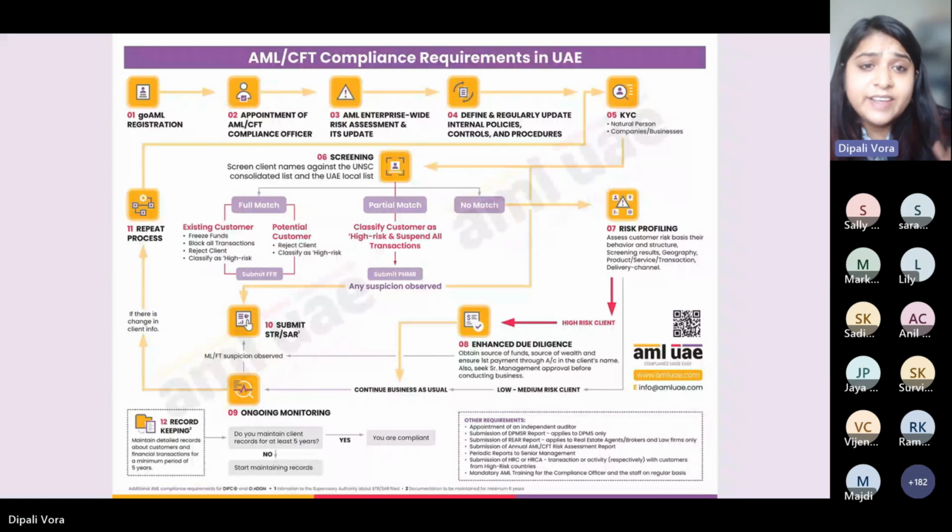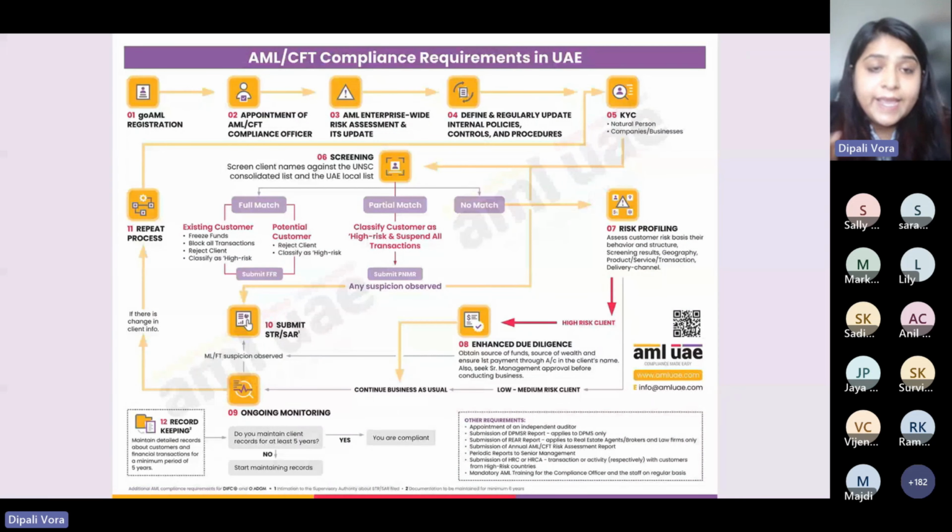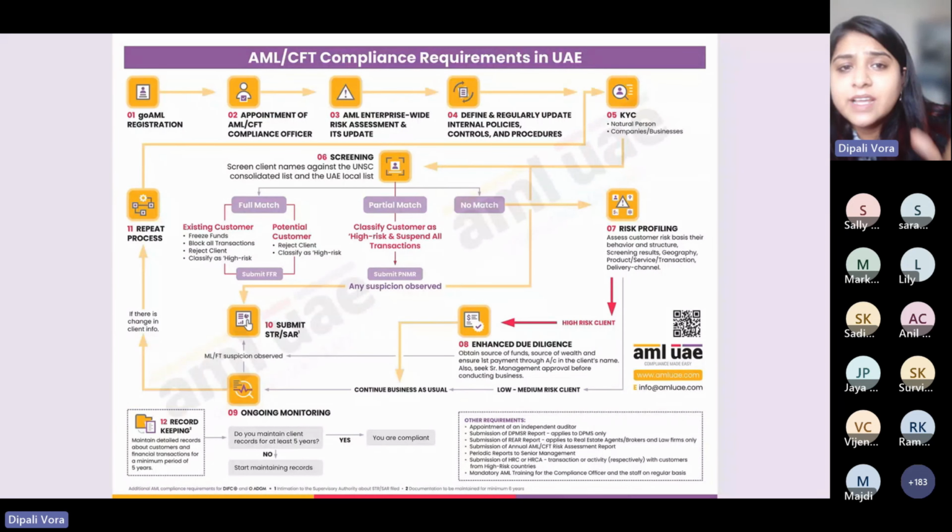Okay, so are we clear till now? When we screen a person, there are three possibilities: either a full match, a partial match, or no match. In case of a full match, we submit a fund freeze report and we ourselves apply freezing measures in case of our existing customers. And in case of a partial name match, we submit a partial name match report. Now, if there is no match, not matching with either of these two lists, that is the UNSC consolidated list and the UAE local terrorist list, we move on to the next step, that is the risk profiling stage.